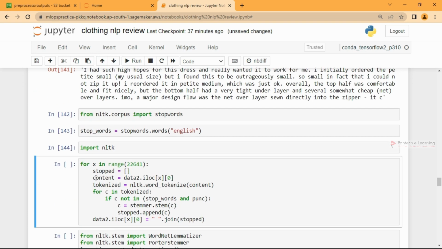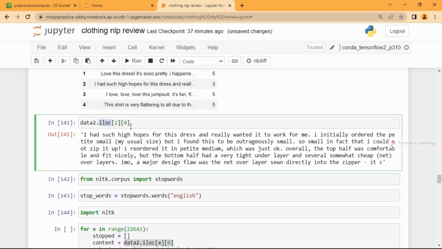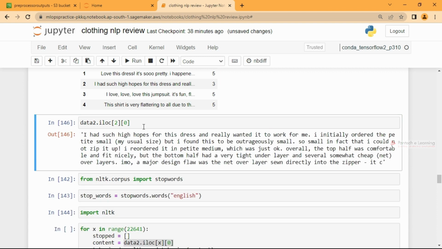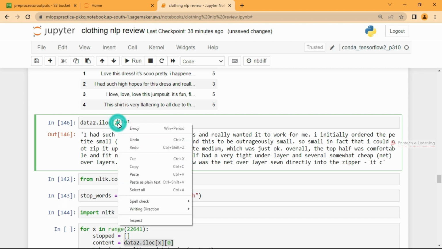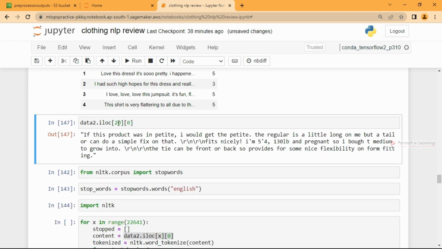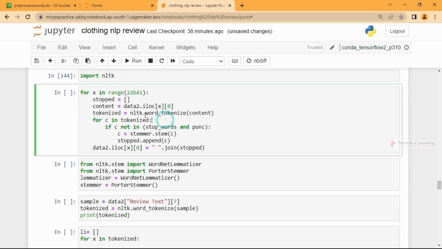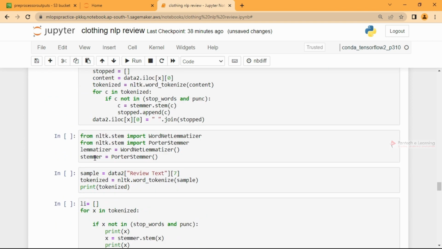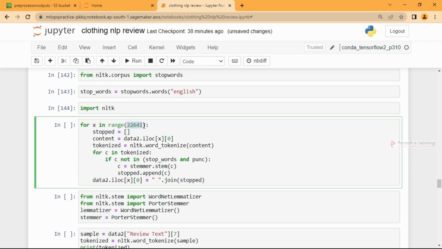So what I'm doing here is, this is what I have done right here. If I use index location and get the number like this, whichever I am locating, it gives me the entire thing. If I want the data alone, I can pass the 0th index of that, so it will give me the data alone. Whichever number I pass from 0, the index will take and give me the output. Then I'll check the shape of it, and we know we have 22641 in total, so I can run this in the range of 22641.